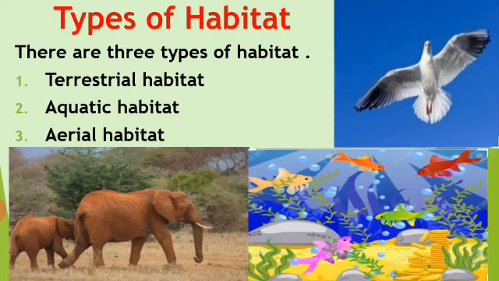The next is types of habitat. There are three types of habitat: terrestrial habitat, aquatic habitat and aerial habitat. Terrestrial habitat means habitat on land, and the organisms like plants and animals that live on land are said to be terrestrial organisms.